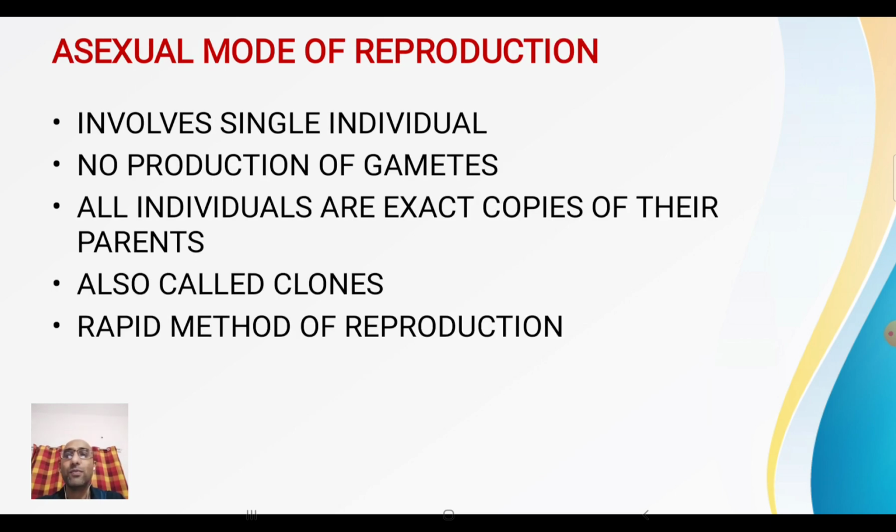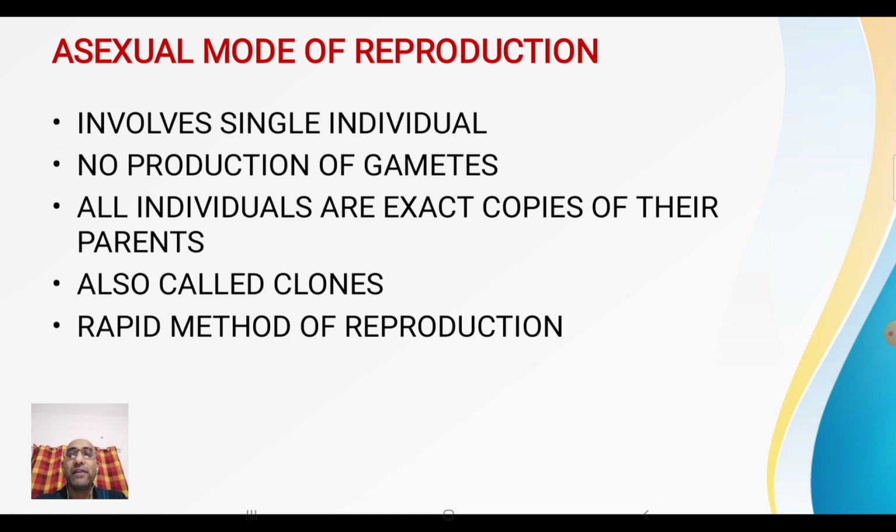Got it? So now come to the types of reproduction. As far as types or modes of reproduction are concerned, there are two modes of reproduction: asexual mode of reproduction and sexual mode of reproduction. First come to asexual mode of reproduction. As the term indicates, asexual mode of reproduction means there is involvement of a single individual. And here as a single individual is being involved, there is no production of gametes. Got it?